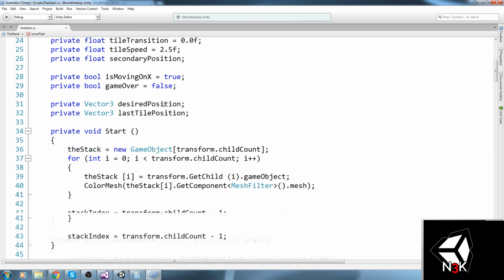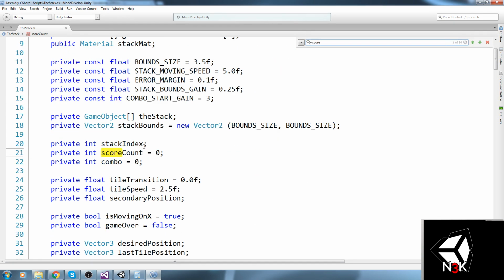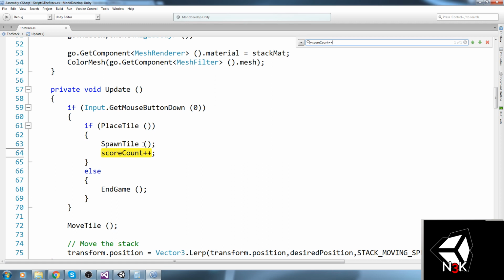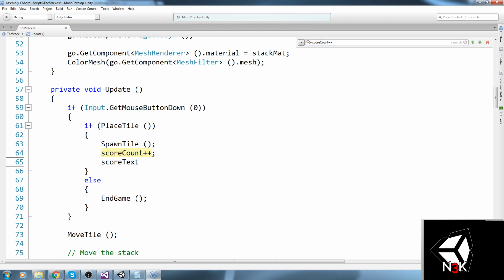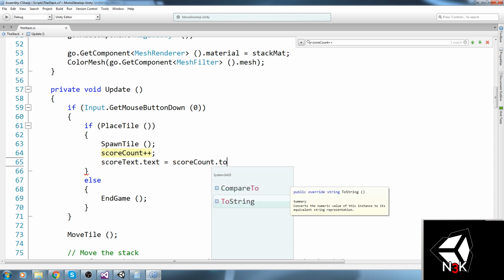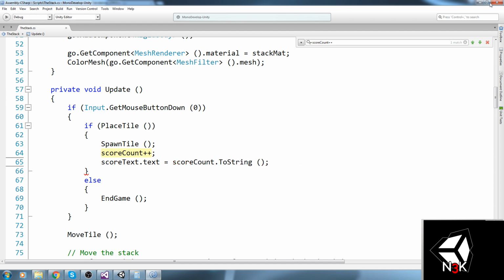And the score text is going to be modified every single time we get a score plus plus. So where is that? Score count plus plus over here. So score text, that text is equal to score count to string. Okay, just like this.